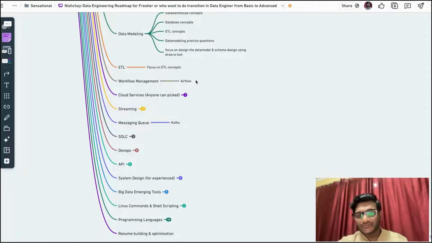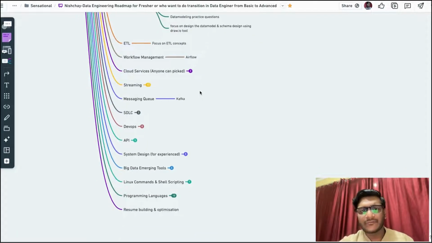You should know the concept of Airflow. Airflow is a job scheduler, so you can focus on some interview questions on Airflow: what is Airflow, the Airflow architecture, and how to create a DAG to schedule an ETL pipeline using the Airflow job scheduler. It's only a scheduling tool.